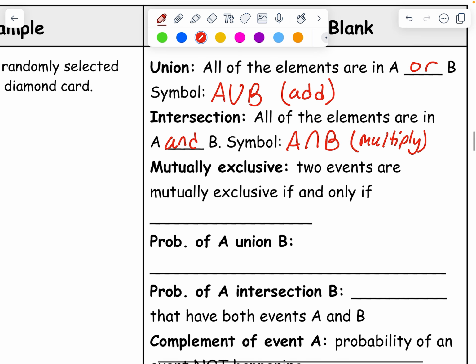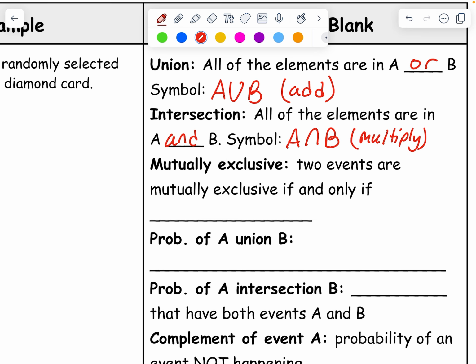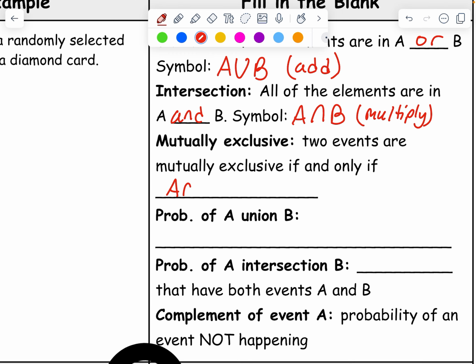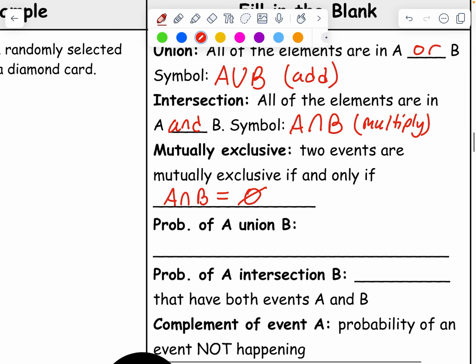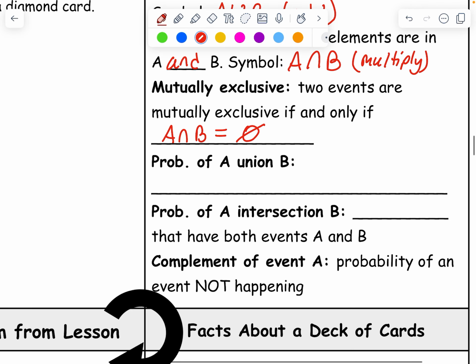Two events are mutually exclusive if and only if A intersect B equals, and this symbol means an empty set, meaning when we say mutually exclusive, there's no possibility that A and B can happen together. So if I'm rolling a die once, there is no way I can get a 1 and a 2. It's only going to land on one side. So those events are mutually exclusive, okay? If I flip a coin once, I can only get a tails or a heads, not both. That is mutually exclusive. So that's what that word means, okay?